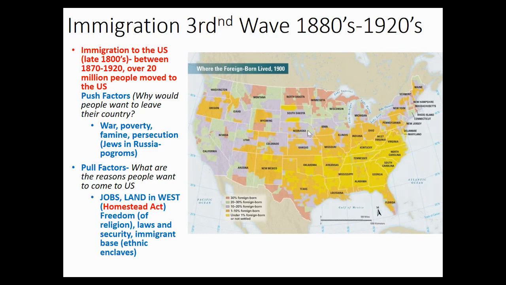So if you moved to Nebraska out here in this area, you can see it's green, which is where a lot of Czechs lived, right? They could get essentially free land for moving out of this area. So this whole region over here is attracting immigrants for land. There's also freedom of religion. If you're Jewish and Russian being persecuted, what better place to go to than the United States, right? And also we are a nation of laws and some basic kind of security.